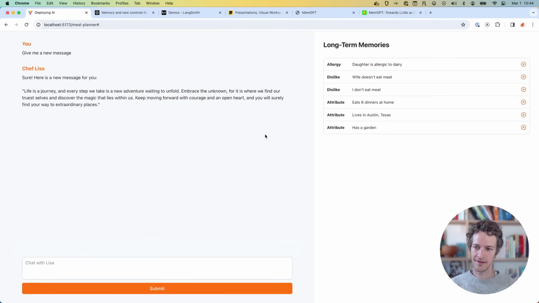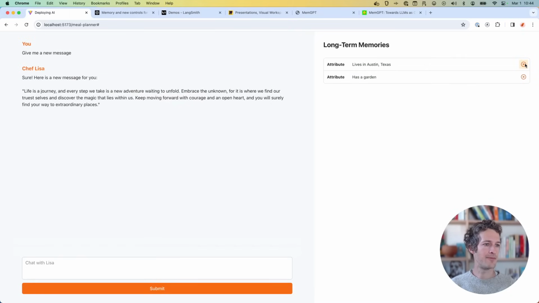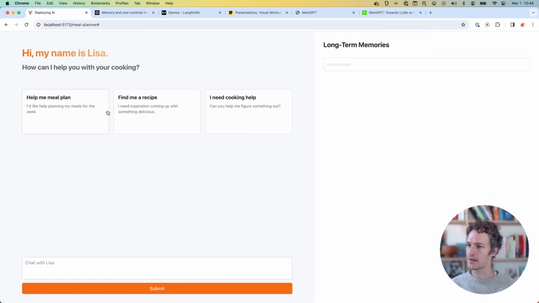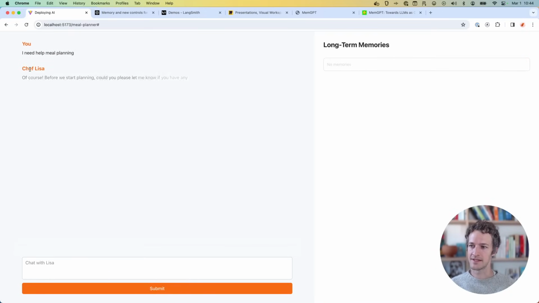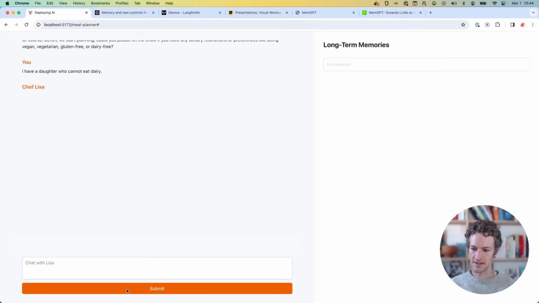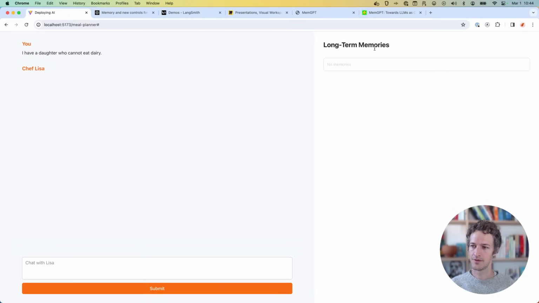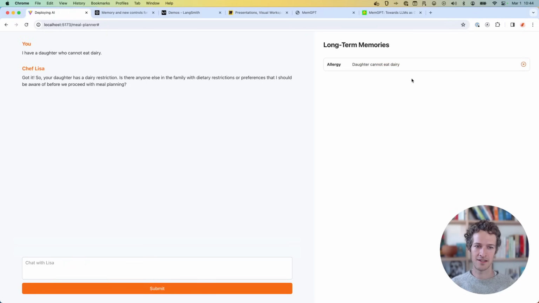Putting it into a UI then, I just gave it a database here. So this is going to be streaming data back from a GraphQL endpoint. And we can see again, I just wiped it so it's got no information. So I have a daughter who cannot eat dairy. And we'll see in action. This is always, yep, daughter cannot eat dairy. My wife doesn't eat red meat.